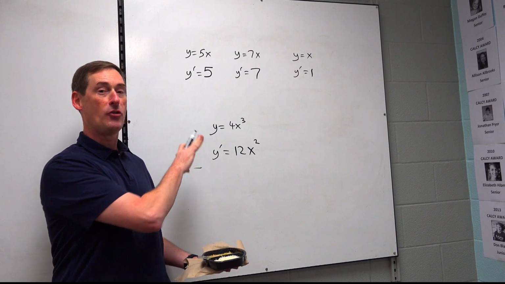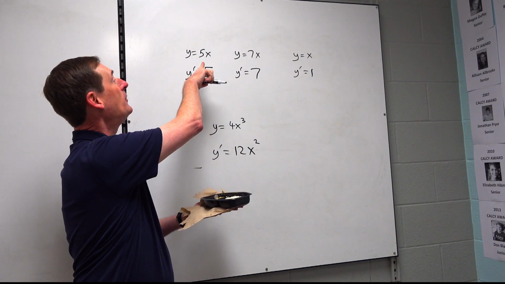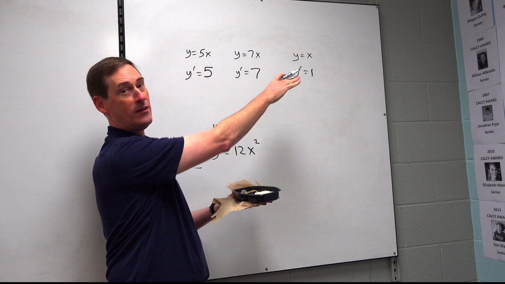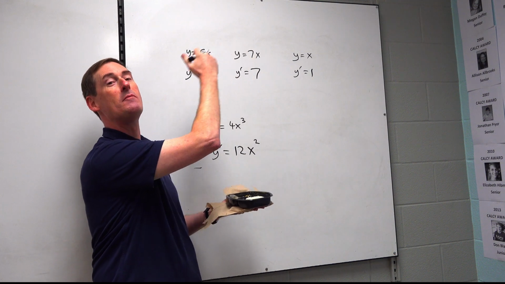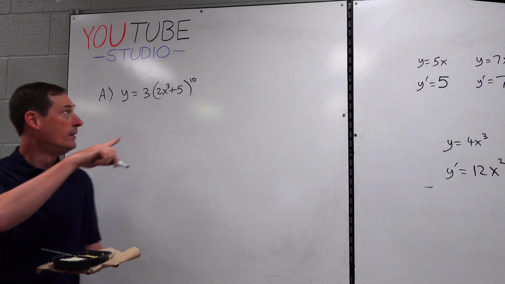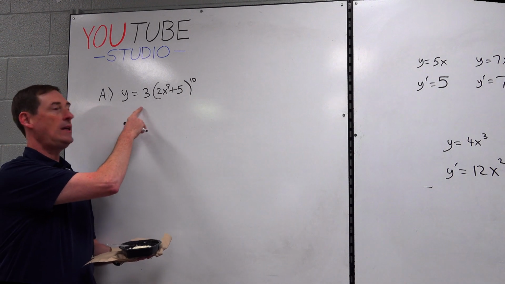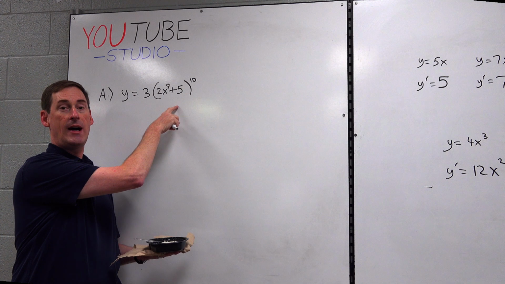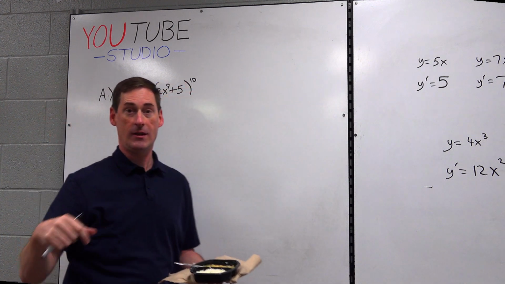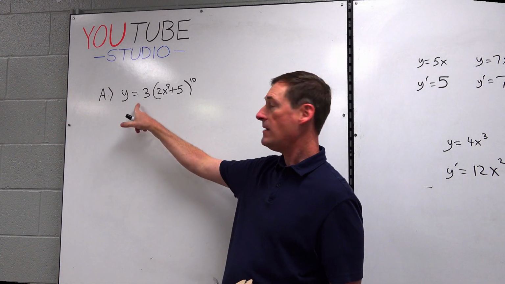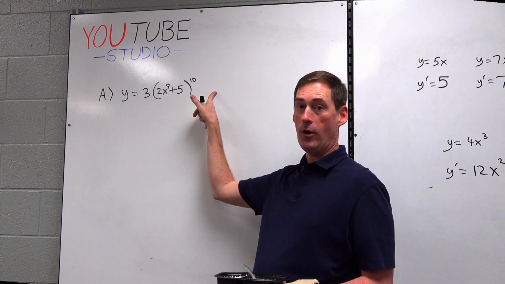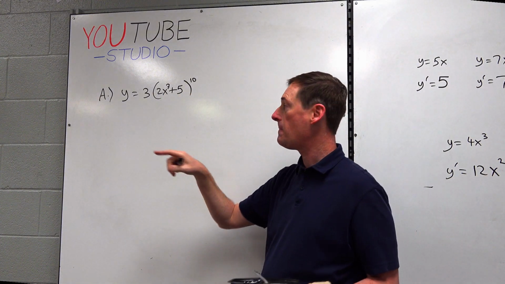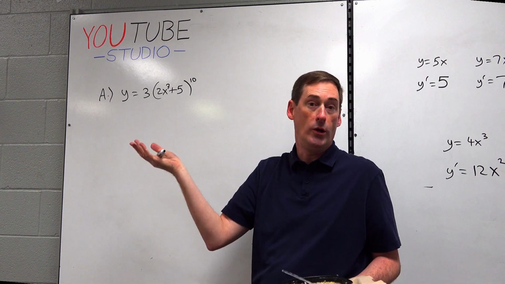So I want you today to remember basic derivatives, and then I want you to remember the super basic derivatives. Number x just becomes number. Keep that in mind. Example A, y equals 3 times the quantity 2x cubed plus 5, to the 10th. All right, we've talked about number, base, power. We just did 4x cubed on the other board. Number, base, power. Okay, what's the rule?